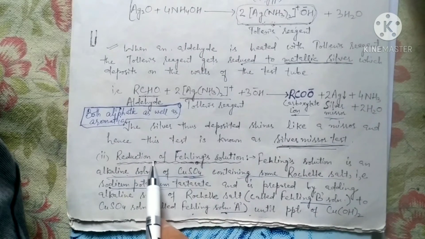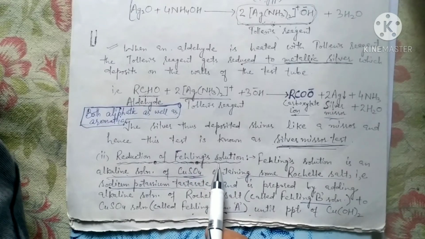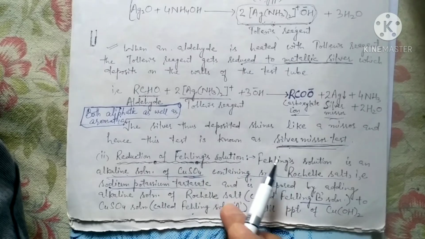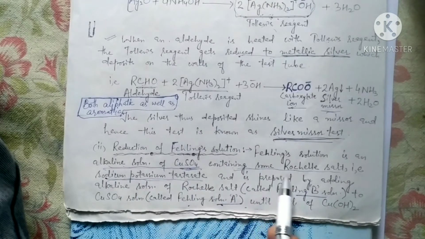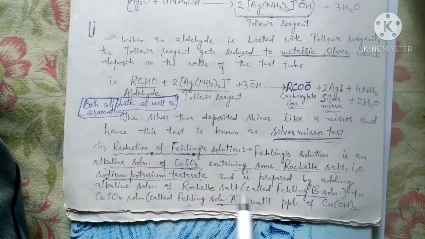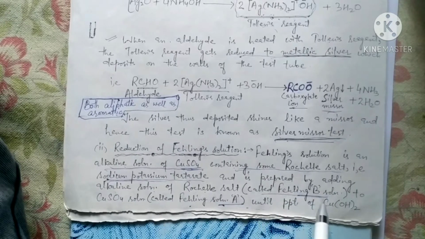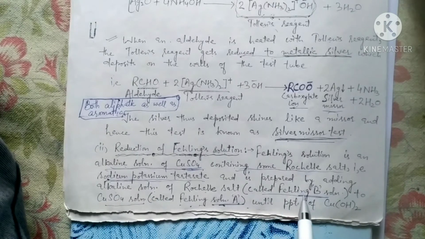Now another mild oxidizing agent that has the tendency to oxidize aldehydes is Fehling's solution. And what is Fehling's solution? Fehling's solution is an alkaline solution of copper sulfate containing some Rochelle salt, that is sodium potassium tartrate, and is prepared by adding alkaline solution of Rochelle salt, called Fehling's solution B, to copper sulfate solution, called Fehling's solution A. So we have two types of Fehling's solution: Fehling's A and Fehling's B.